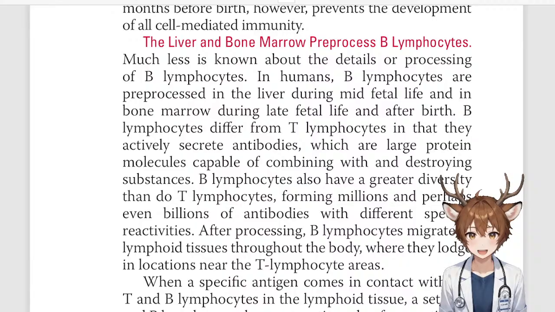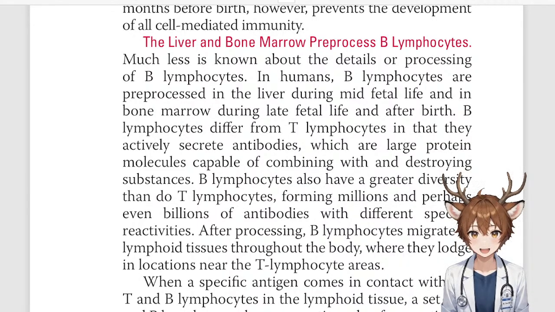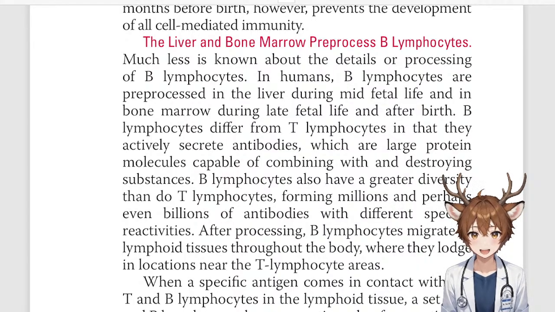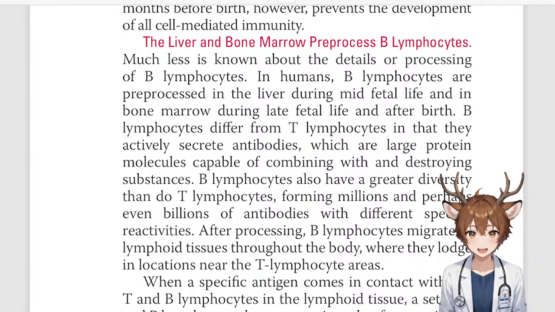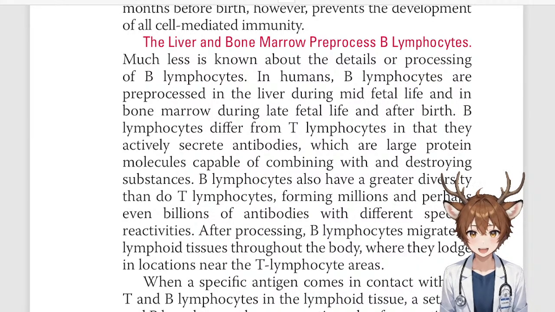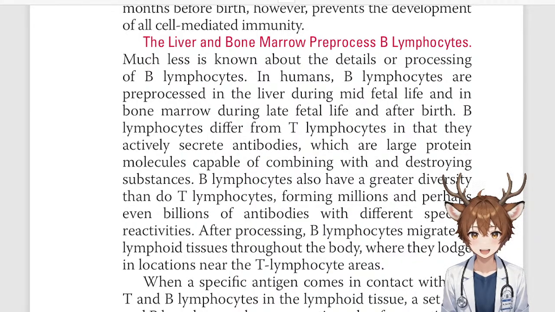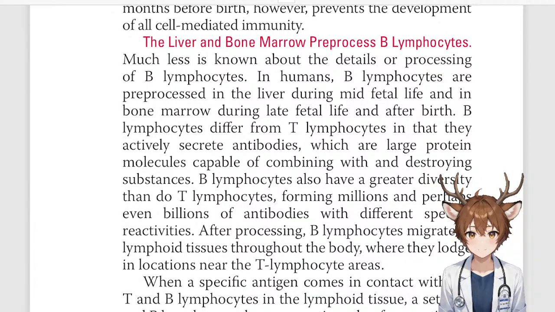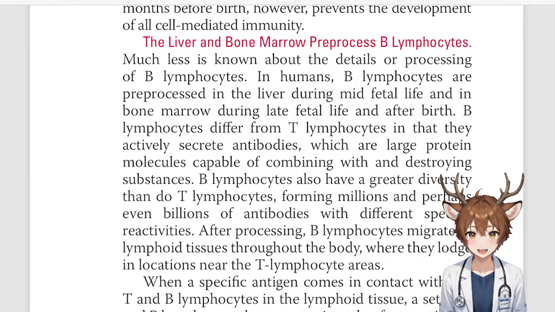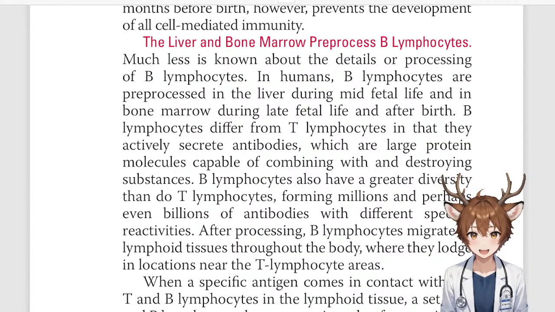The liver and bone marrow preprocess B lymphocytes. Much less is known about the details of processing of B lymphocytes. In humans, B lymphocytes are preprocessed in the liver during mid-fetal life and in the bone marrow during the late fetal life and after birth. B lymphocytes differ from T lymphocytes in that they actively secrete antibodies, which are large protein molecules capable of combining with and destroying substances. B lymphocytes also have a greater diversity than do T lymphocytes, forming millions and perhaps even billions of antibodies with different specific reactivities.